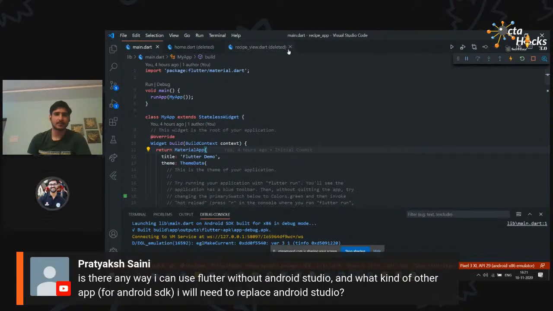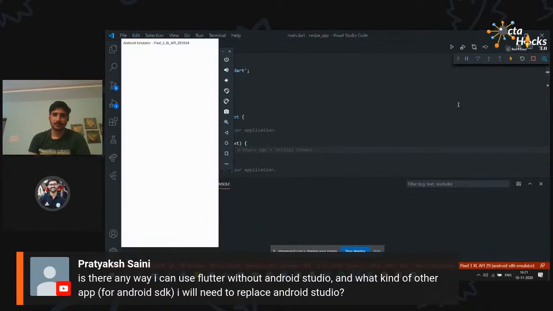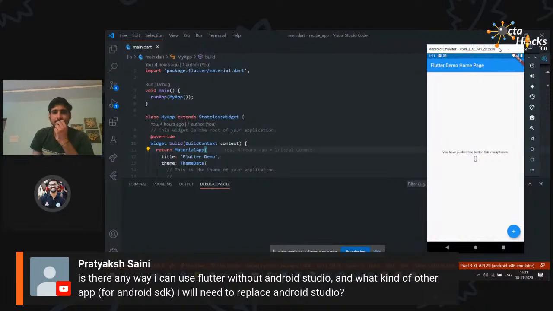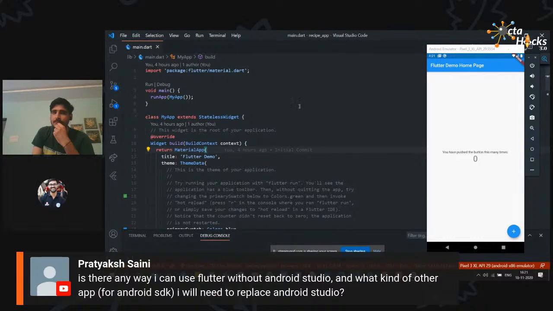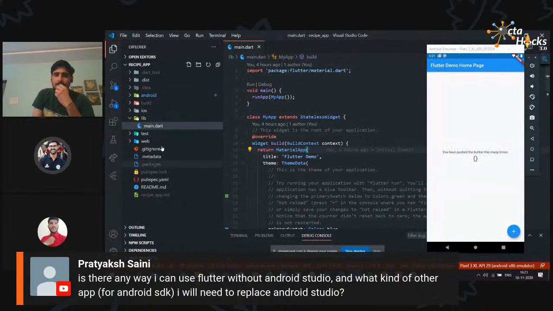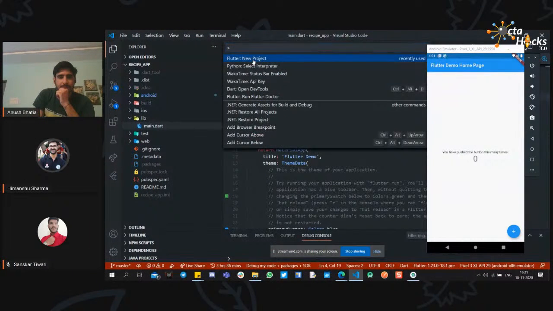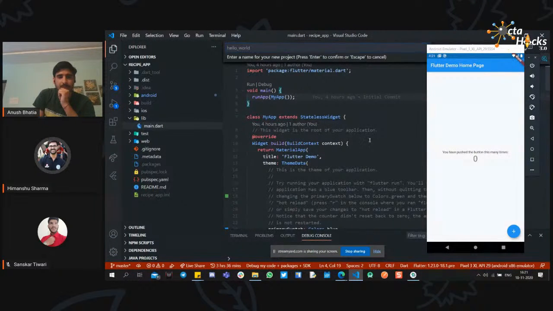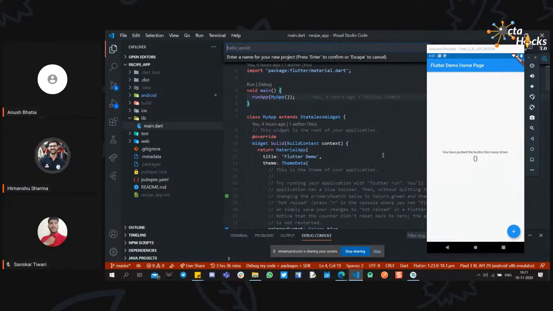First of all, if you have already created your virtual device like this, and you have already set up your Android Studio and done your Flutter Doctor and everything is okay, then you will see this type of file after creating your project. In VS Code, you can create the project by pressing F1 and choosing create new project, mentioning the project name, pressing enter, and choosing the respective directory of your device. After that, it will automatically create all these files.